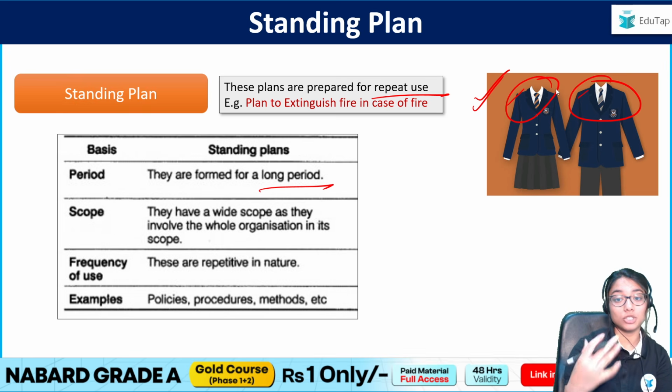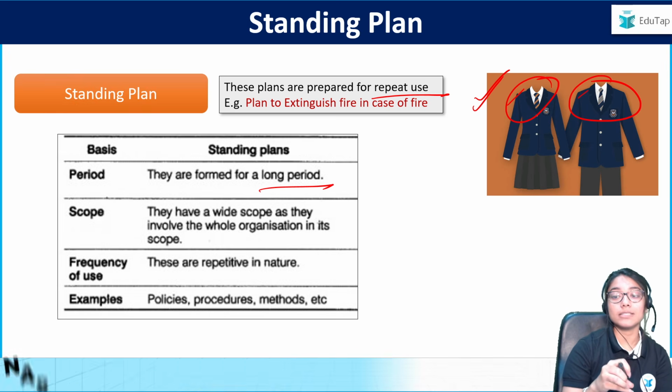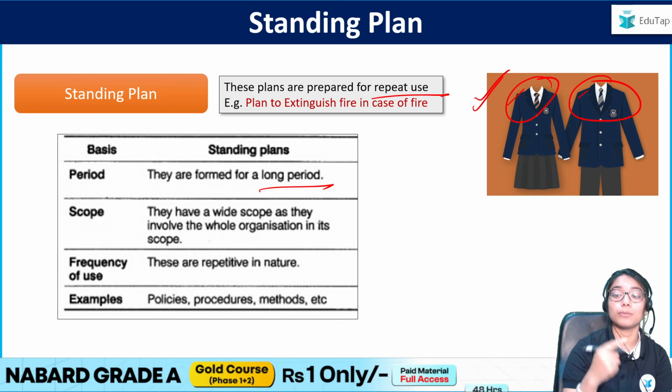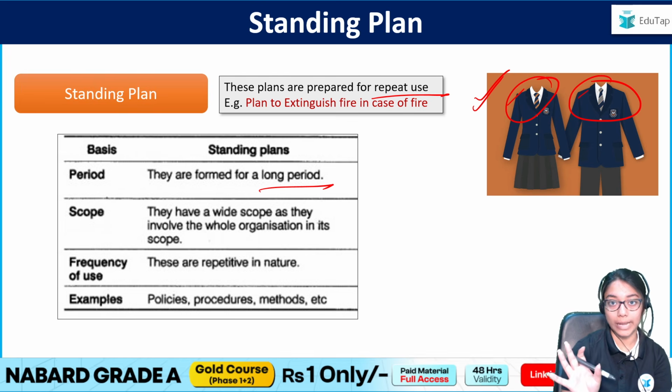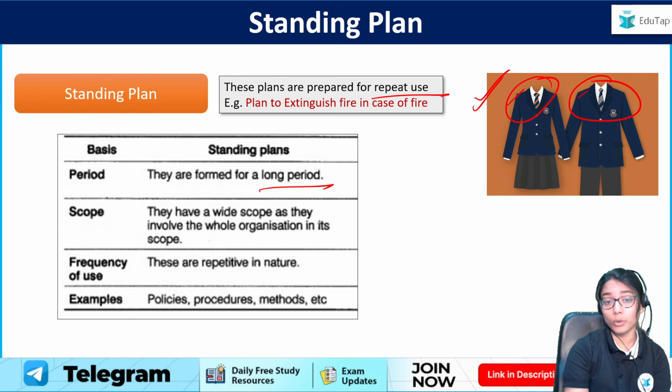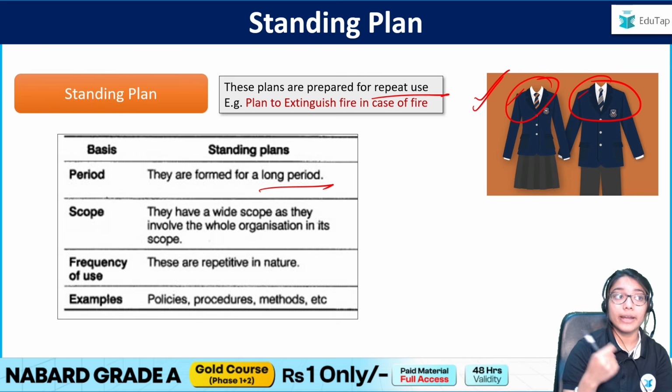Would he keep on changing the uniforms? No, obviously not. The plan is in place that all the students of the school are supposed to receive this one kind of uniform only. Girls one type, boys one type. So that is what you are going to get. Therefore, these are plans for repeated, recurring or routine tasks, and they are formed for a long period.